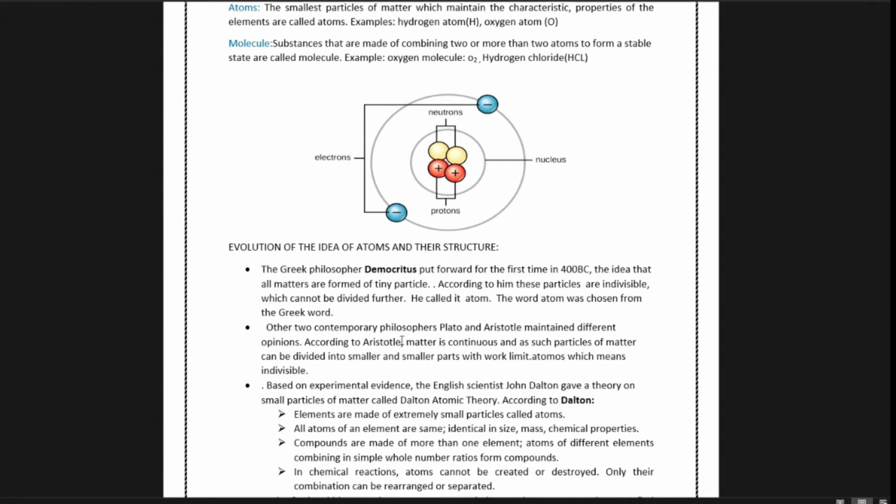On the other hand, two contemporary philosophers, Plato and Aristotle, maintained different opinions. According to Aristotle, matter is continuous and as such particles of matter can be divided into smaller and smaller parts without limit.